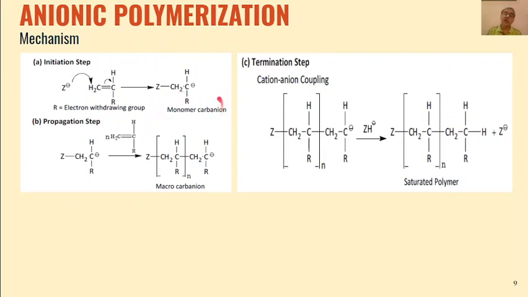So monomer carbanion is formed in the initiation step, and like we have seen previously for other mechanisms, this monomeric carbanion formed will add to n number of monomer molecules to give us a macro carbanion, and then this macro carbanion will undergo the termination step. And the most common termination step in case of anionic polymerization is that these anions will combine with cations to give us saturated polymers as the product.